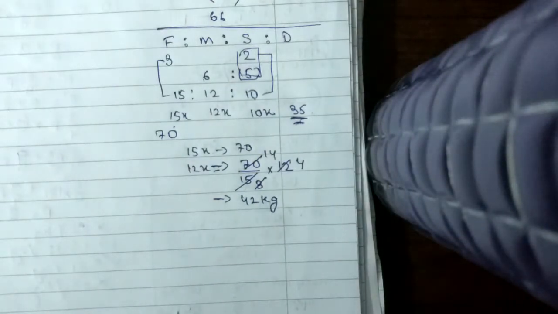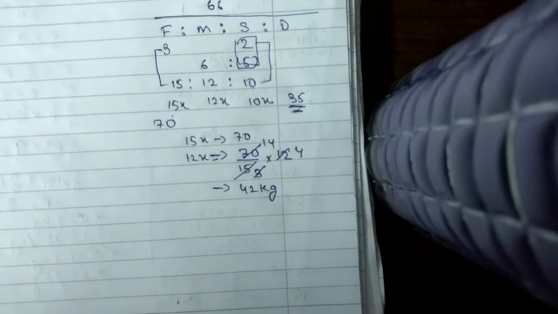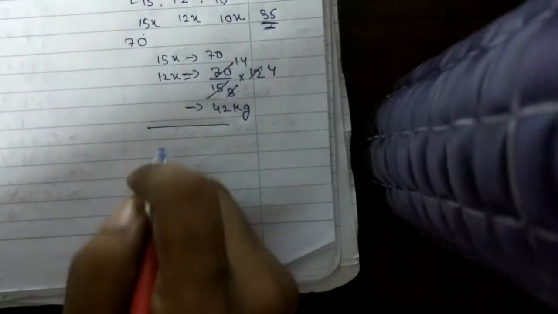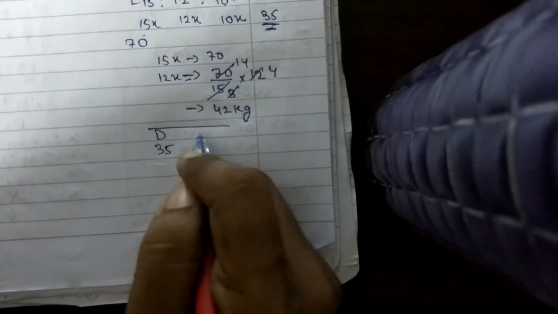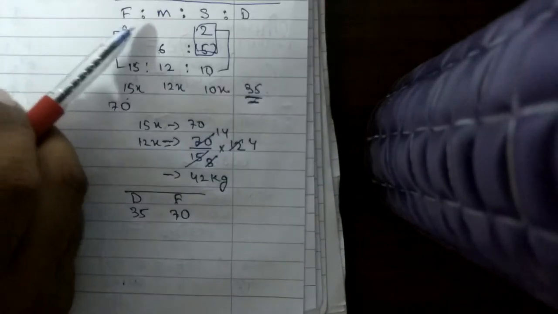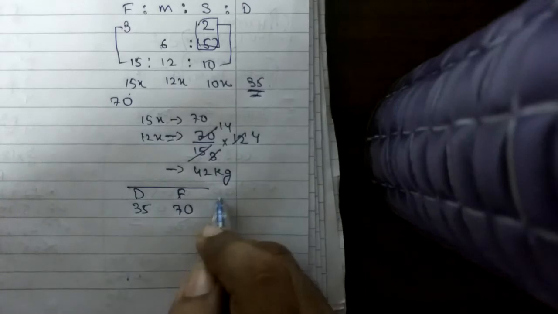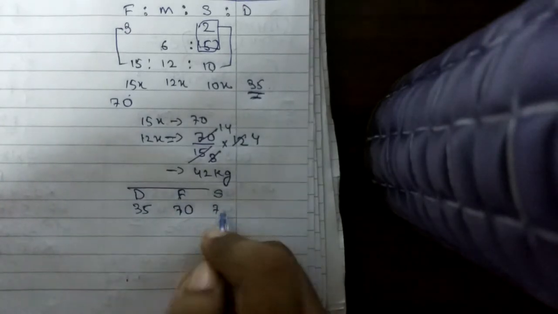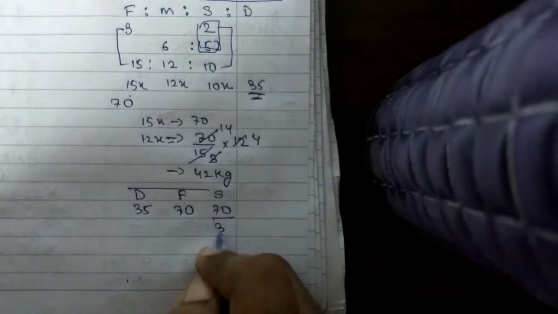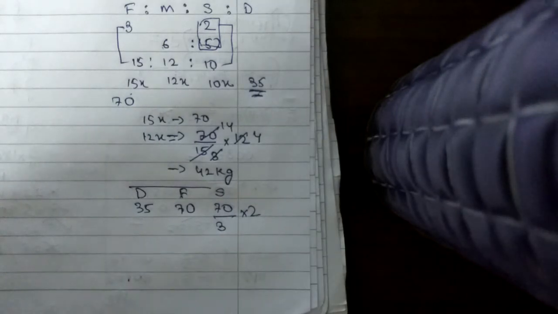Okay, now let us do it by an alternate method. If you observe from the first only, the daughter's weight is 35. So the father's weight becomes 70. Now if the father's weight is 70 and the father to the son ratio is 3:2, the weight of the son will be 70 by 3 into 2.